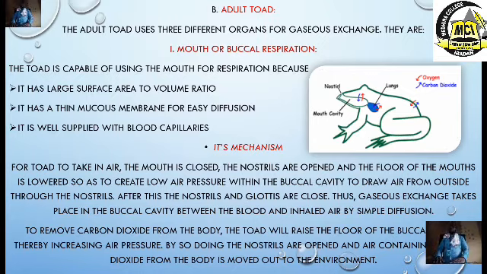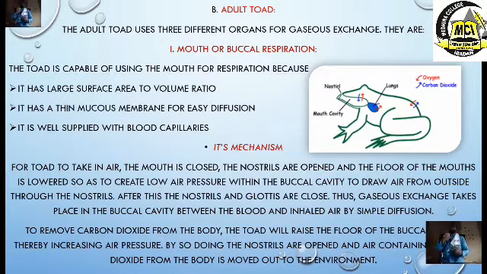Now, when the carbon dioxide is out, what will happen to this organism? They now do the reverse. They initially raise the floor of the mouth in order to send oxygen within the buccal cavity in order for diffusion to take place. Now, for carbon dioxide to be removed out of the body, what will they do? They now lower the floor of the mouth.